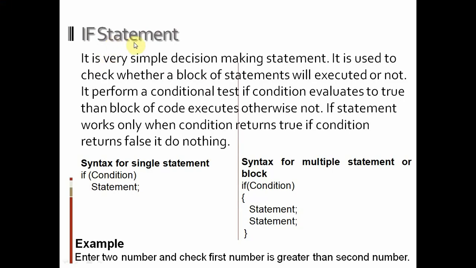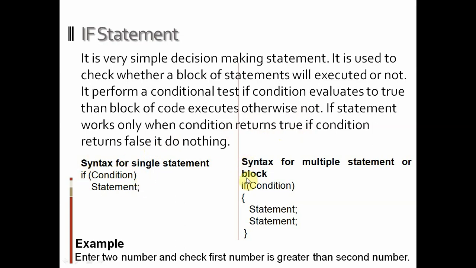What is the if statement? It is a very simple decision making statement, or we can say it is the first decision making statement. It is used to check whether a block of statements will execute or not. It performs a conditional test. If the condition evaluates to true, then the block of code will execute, otherwise not. The if statement works only when the condition returns true. If the condition returns false, it does nothing, and we will see it practically today in the video.